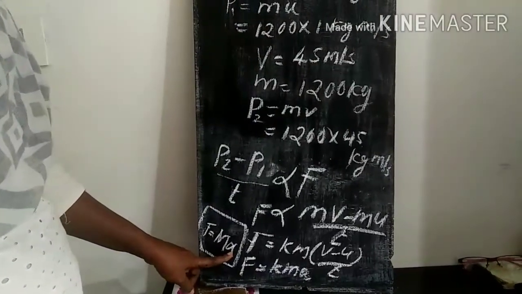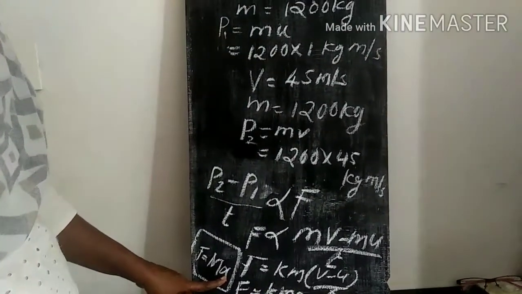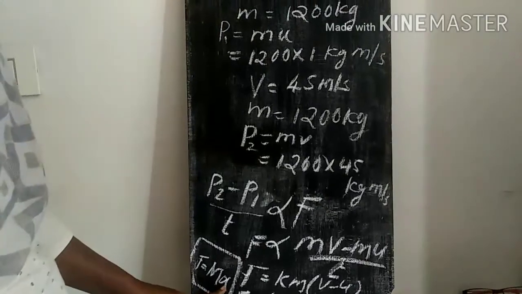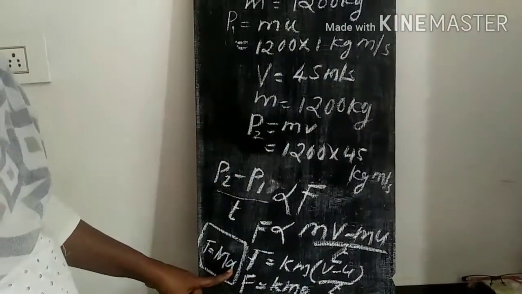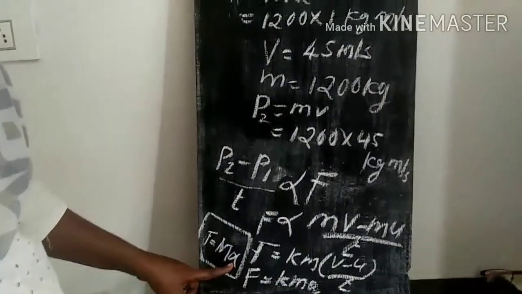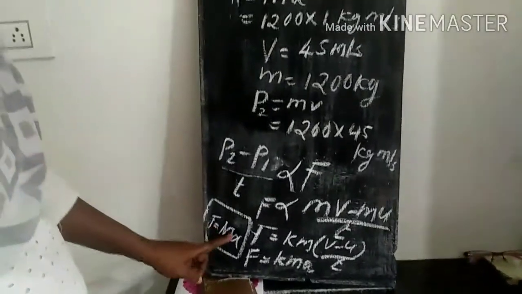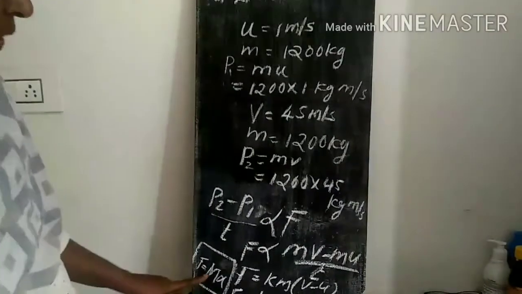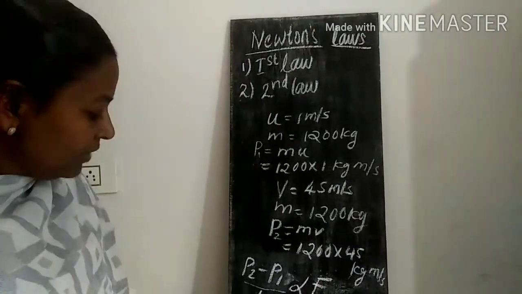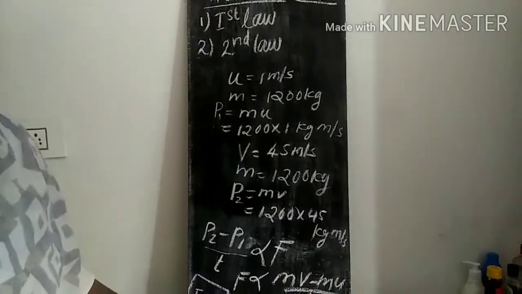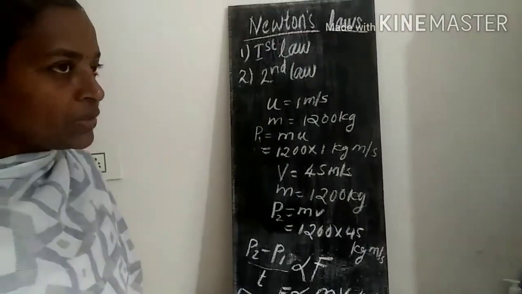We can say that a sudden change in momentum in a short span of time can produce acceleration in an object. Then F is equal to m into a, or a is equal to F by m. This is the mathematical equation of the second law.